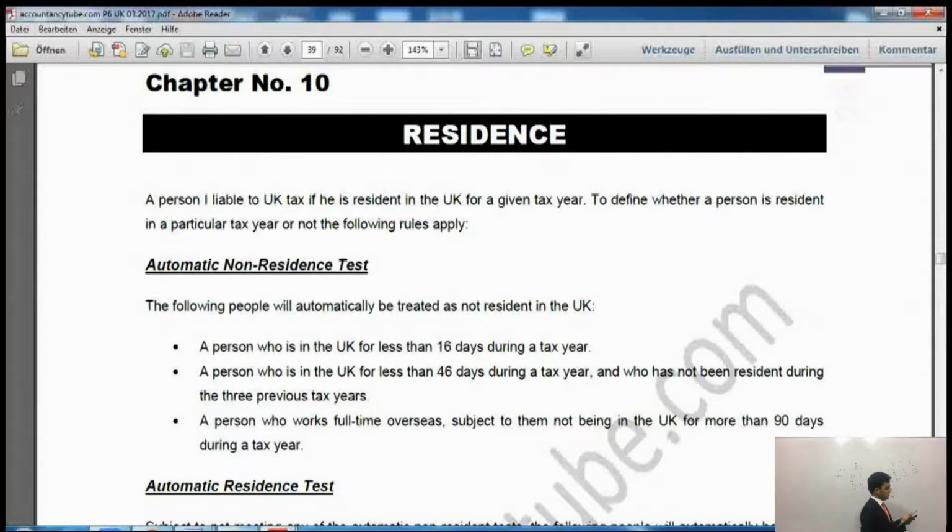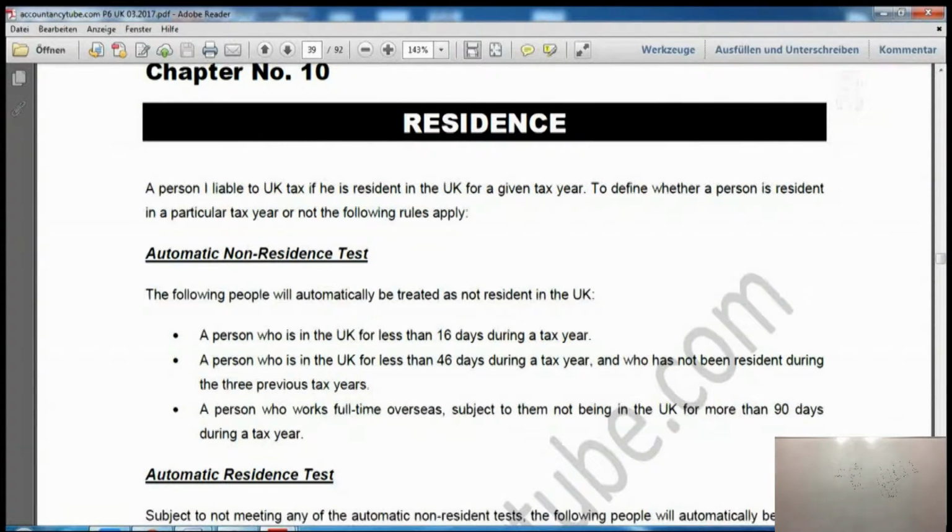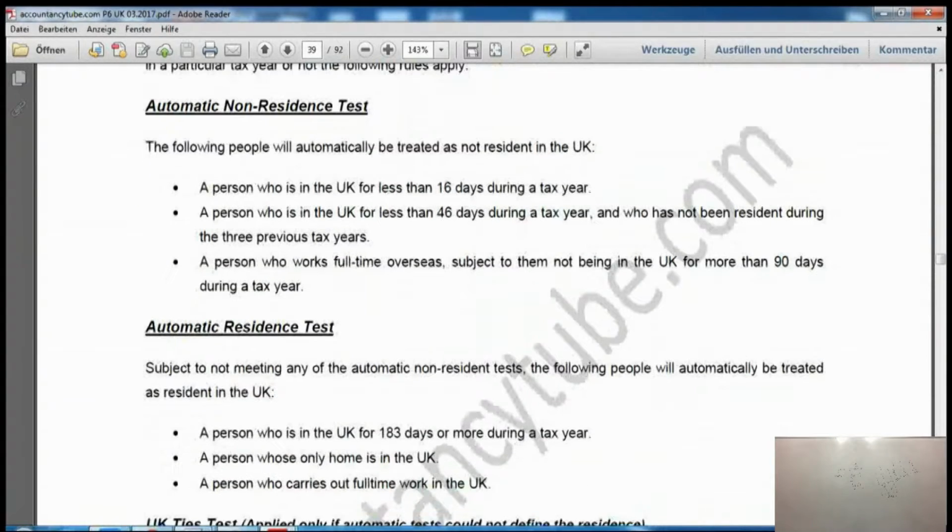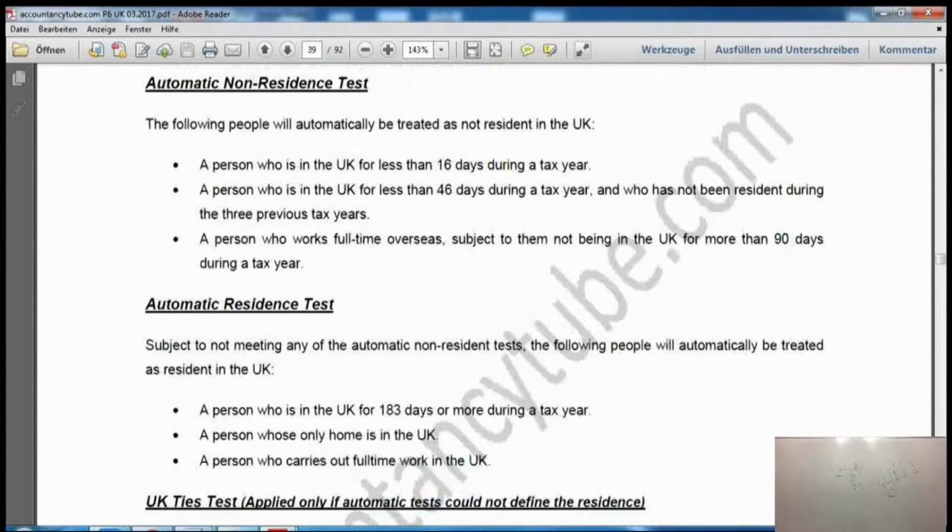But who would determine that someone is resident in the UK? How would you determine someone is resident in the UK? If we just look at the word, resident simply means someone who is living somewhere. I am resident in my house. I am resident in my city. I am resident in the UK if I am living in the UK. That is simple if we just look at the word. But there are a few questions to answer, and HMRC has given us guidelines to determine who is resident. These are some tests which you can see on your screen.